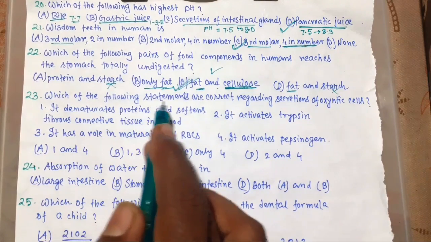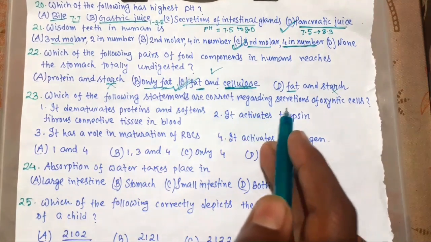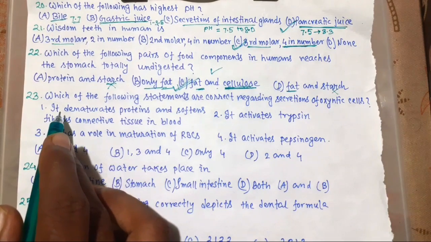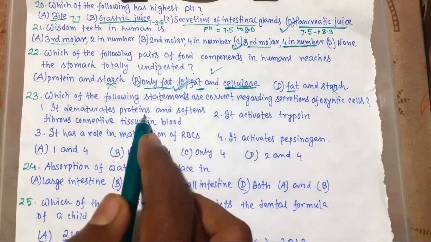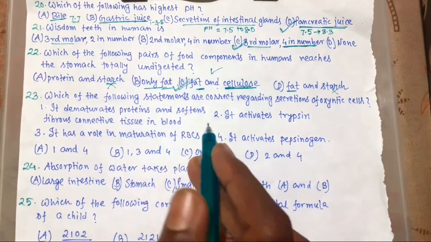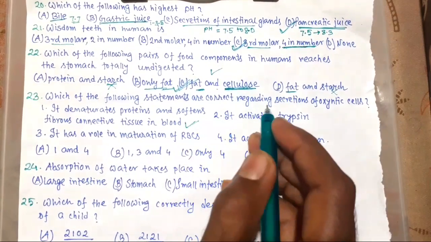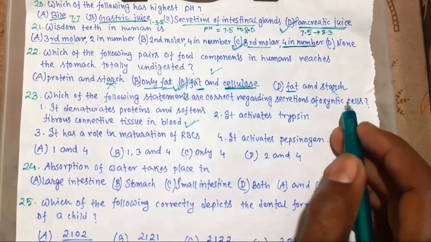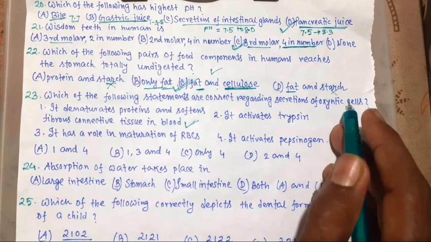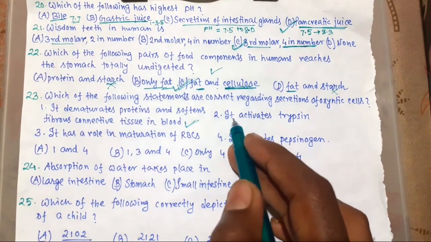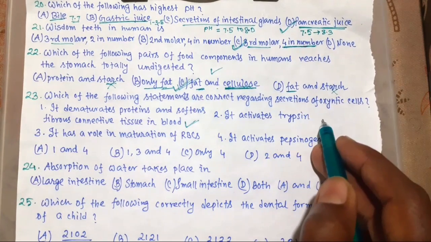Now 23. Which of the following statements are correct regarding secretion of oxyntic cells? It denaturates proteins and softens fibrous connective tissue in meat. Yes, it is right, because oxyntic cells or parietal cells secrete HCl. It activates trypsin.